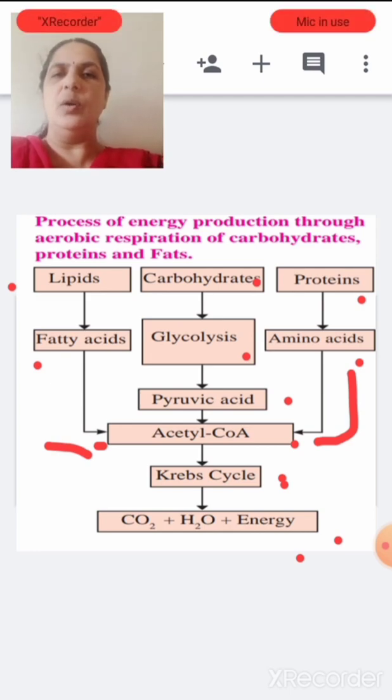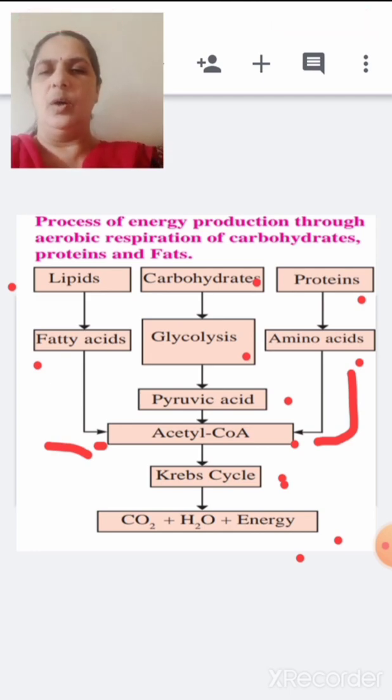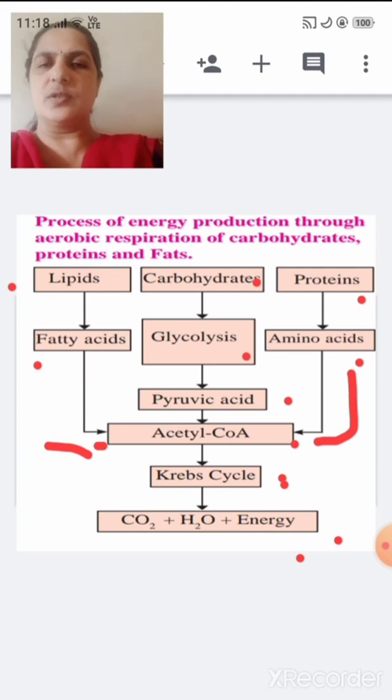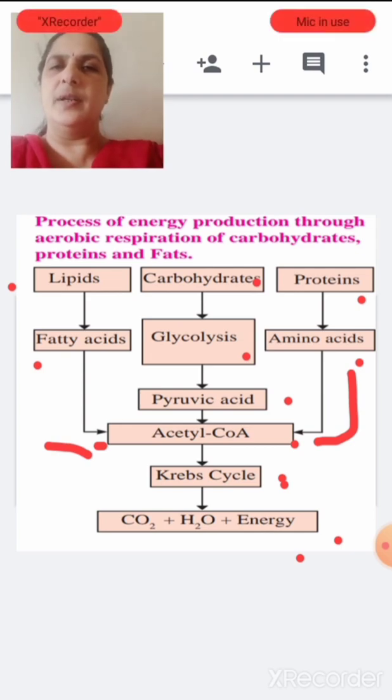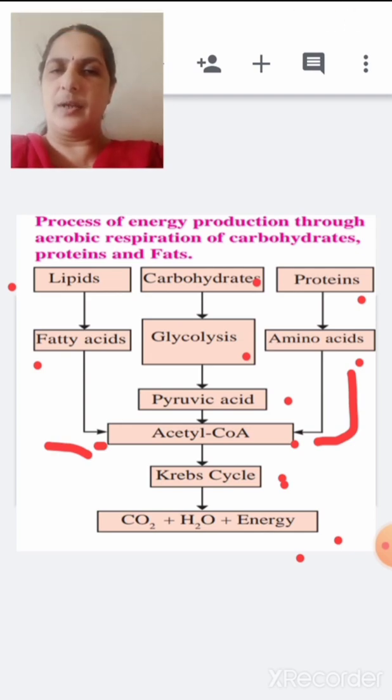In the previous lecture we saw how carbohydrates are converted through glycolysis.